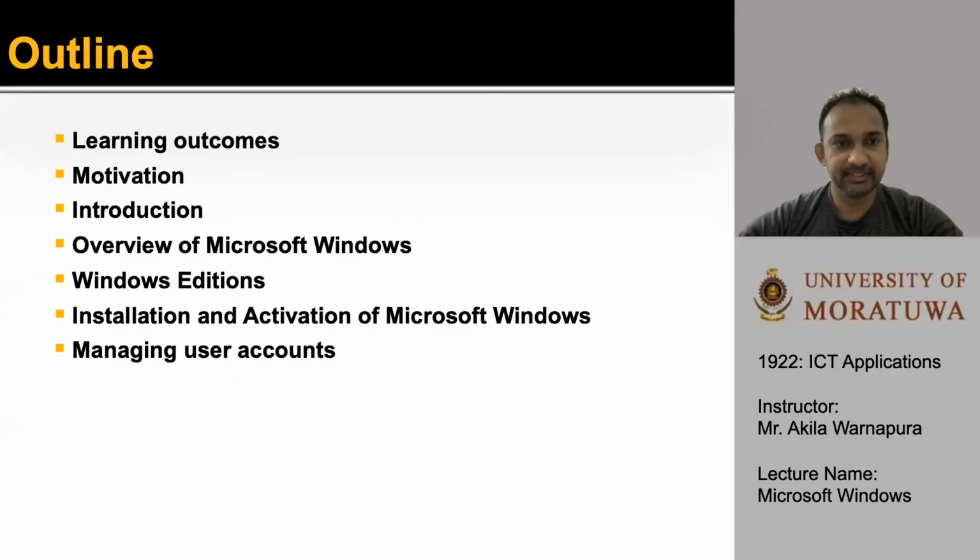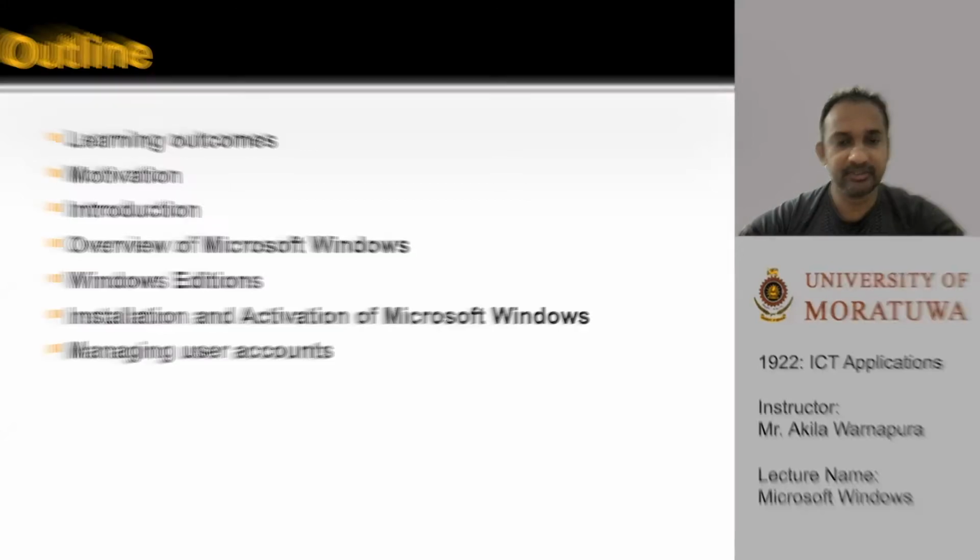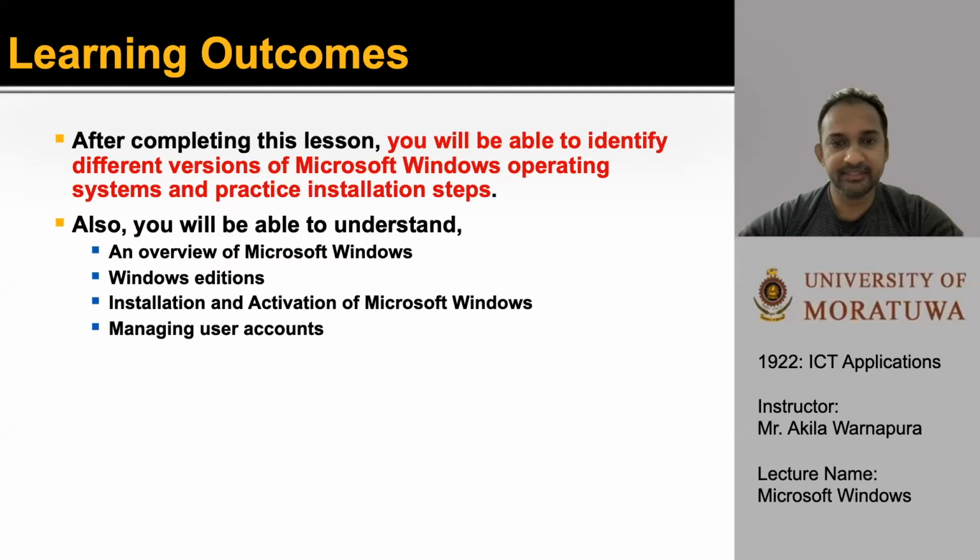Outline of the lectures. Learning outcomes, motivation, introduction, overview of Microsoft Windows, Windows Edition, installation and activation of Microsoft Windows, managing user accounts. After completing this lesson, you will be able to identify different versions of Microsoft Windows operating systems, such as Windows XP, Vista, Windows 7, and Windows 10, as well as practice installation steps of Windows 10.